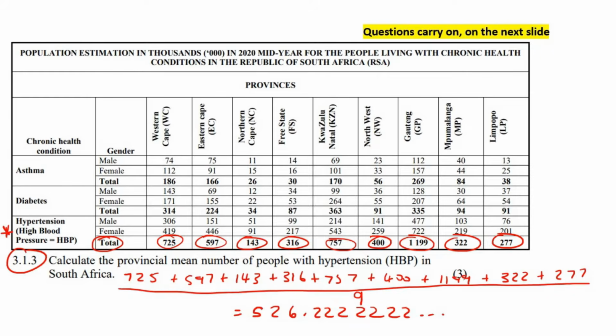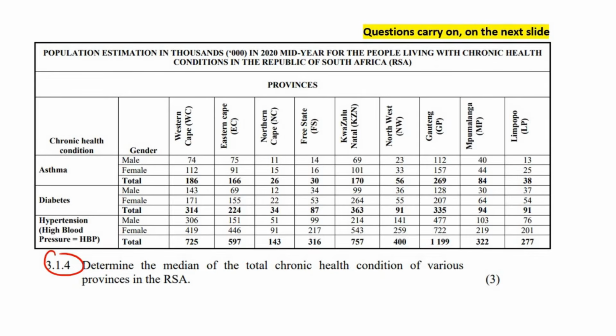Then we need to just change that to the 1,000, so we just multiply by 1,000. And then if we round this to 2 decimal places, it's 526,222.22.